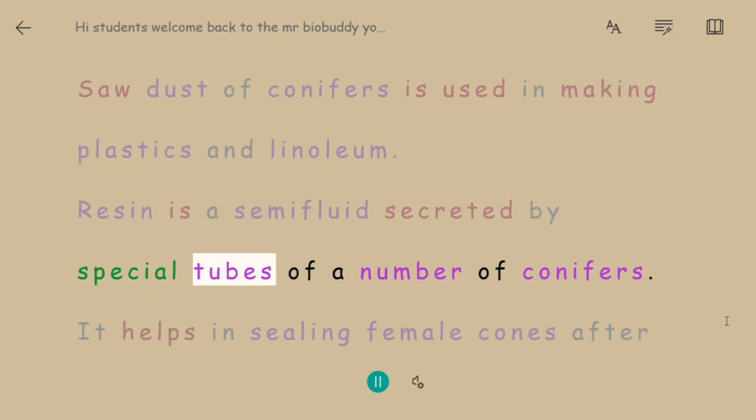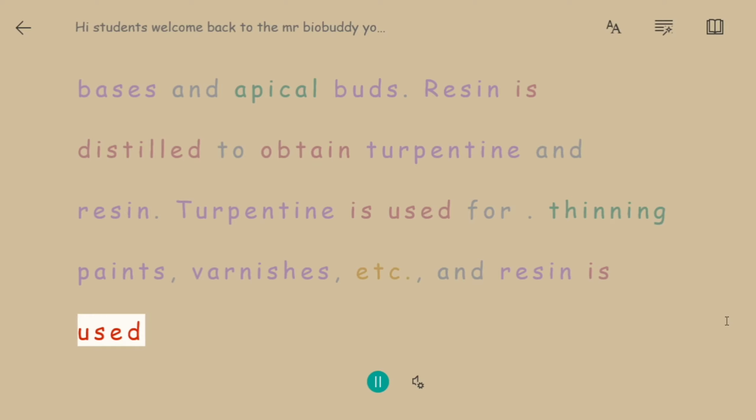It helps in sealing female cones after pollination, scale leaves around leaf bases, and apical buds. Resin is distilled to obtain turpentine and rosin. Turpentine is used for thinning paints, varnishes, etc., and rosin is used for sealing joints, wool grease, preparation of writing paper, oil cloths, etc. Here the Gymnosperms end.